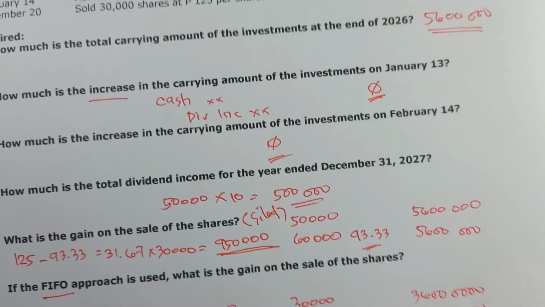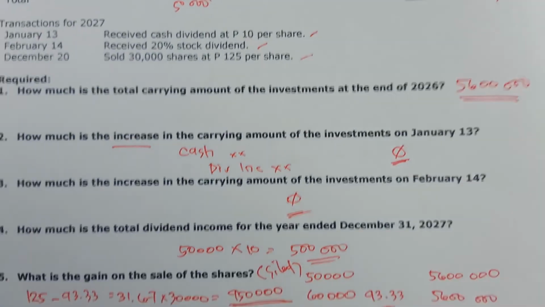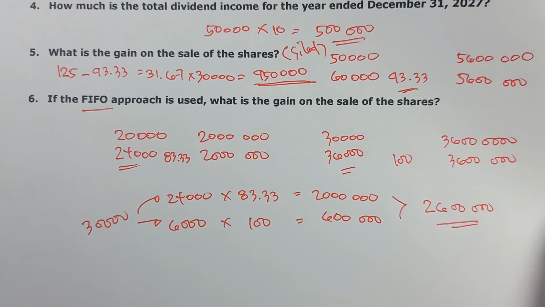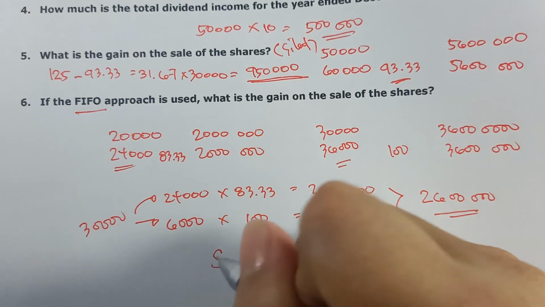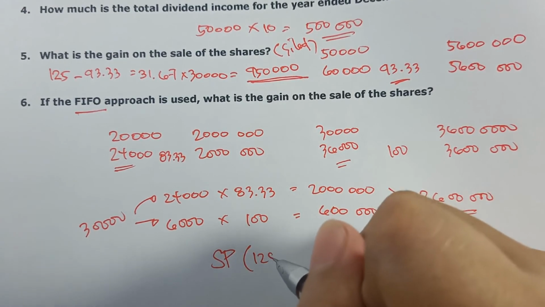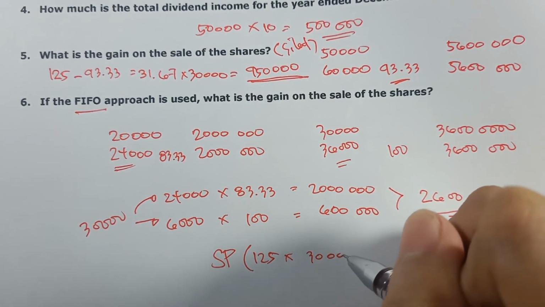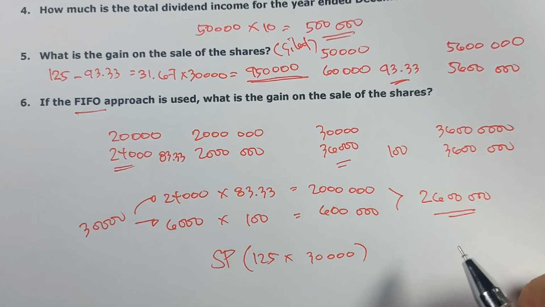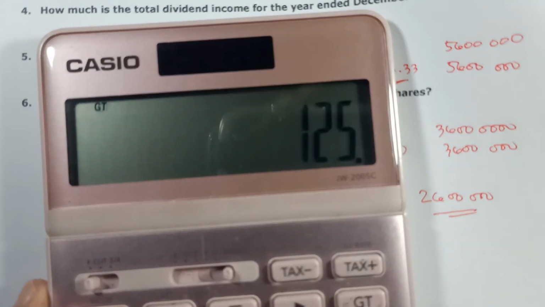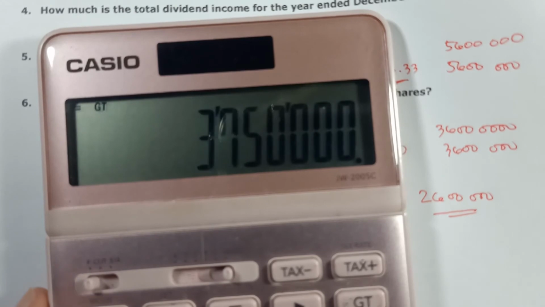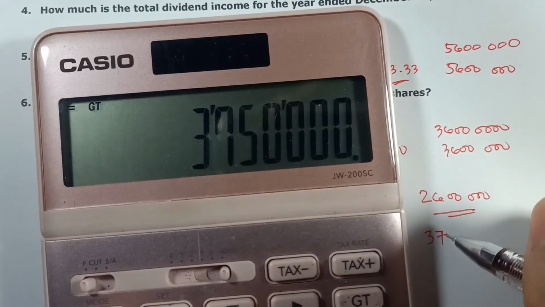Again, namumuhunan po tayo ng 2.6 million. Maliwanag? Magkano nating nabenta? Nabenta natin at 125, yung 30,000. Therefore, the selling price now will be 125 times 30,000 shares. This is 3,750,000.